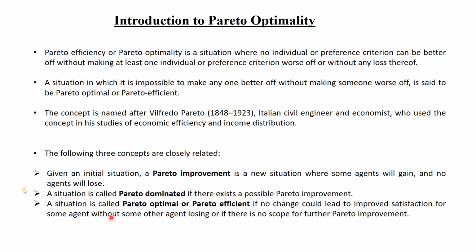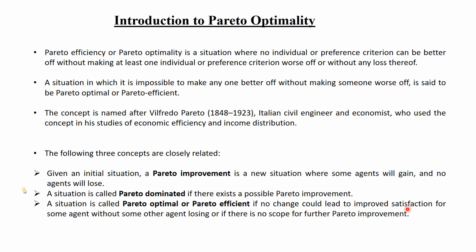So results will be called Pareto dominated. Okay. And a situation is called Pareto optimal or Pareto efficient if no change could lead to improved satisfaction for some agent without some agent losing, or if there is no scope for further Pareto improvement. That means after 130 iterations, you have got the best result. So if you keep on increasing the iterations, you will not get any better result. That means you have achieved a stage or situation where there is no further improvement possible. So you have achieved the optimal solution. So that situation is called the Pareto optimal.